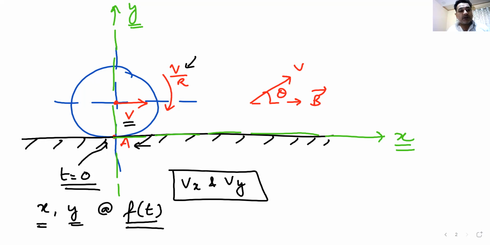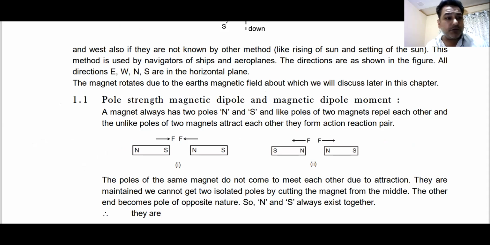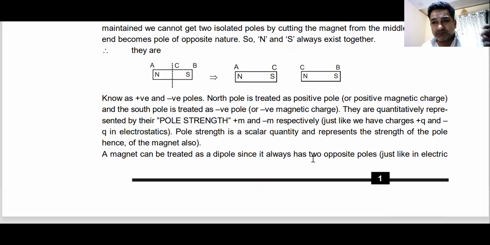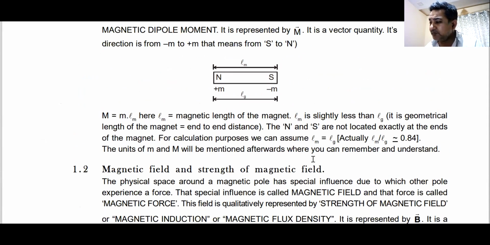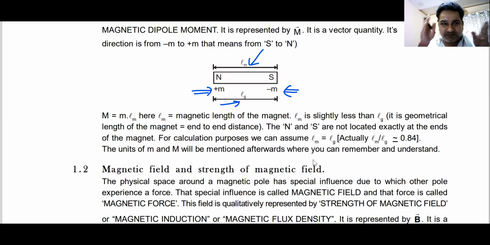Now, how do we study this branch? Because this is known as magnetic effect of current, we go on to magnets. Now this part is not in your JEE Advanced, so I'll just go through magnets as two poles, North Pole and South Pole. A monopole magnet is not possible. Every magnet has its pole strength. I hope you understand this pole strength. And every magnet has a pole length: magnetic length and geometrical length. Geometrical length is the end-to-end length. Magnetic length is the distance between the north and the south pole.